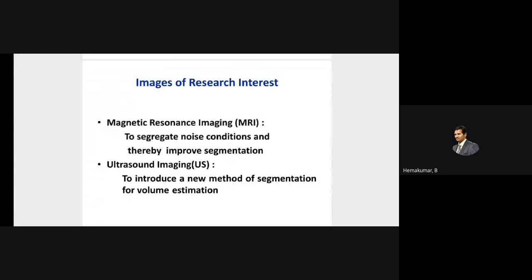Removing a single cell which is not affected is surely going to damage the activity of the particular person. So you should be very careful in removing the brain tumor. You should be very particular about which area the tumor is present in. For that, you should be able to get a clear picture of the brain image.